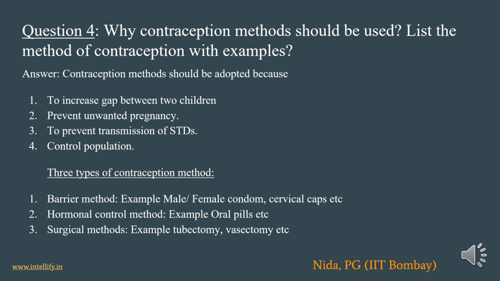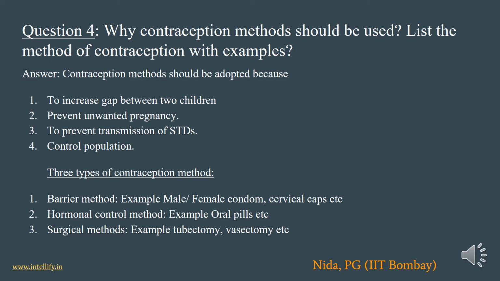Question number 4, why should contraception methods be used? Second part, list the methods of contraception with examples. Firstly, why does anyone use a contraception method? Reasons are given below. To increase the gap between two children, like in the case of family planning, if a couple decides on a gap between their first child and second child, they use any of the contraception techniques to do that. Mostly people use copper T.